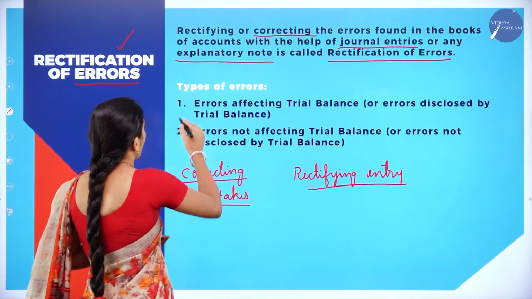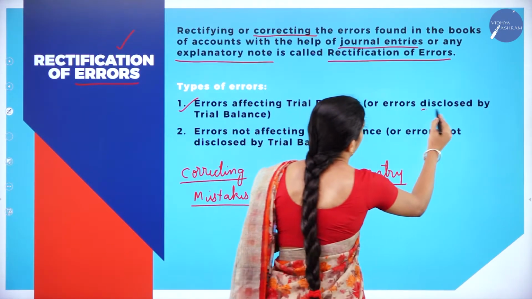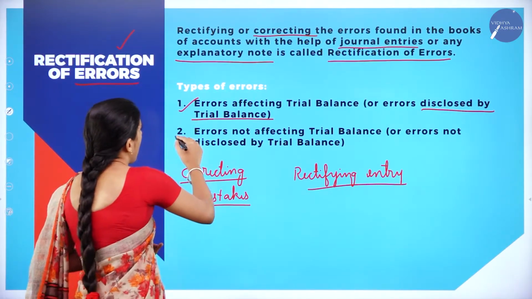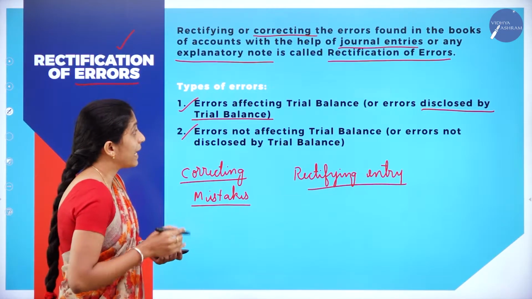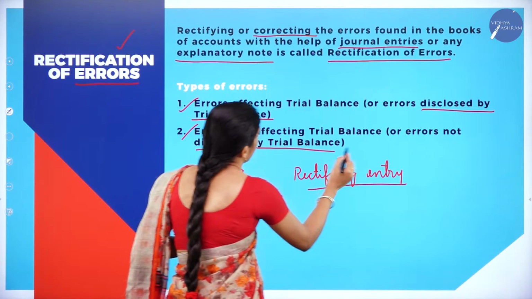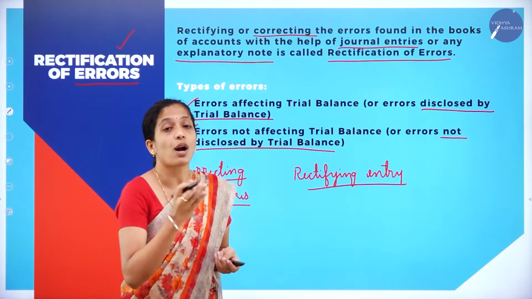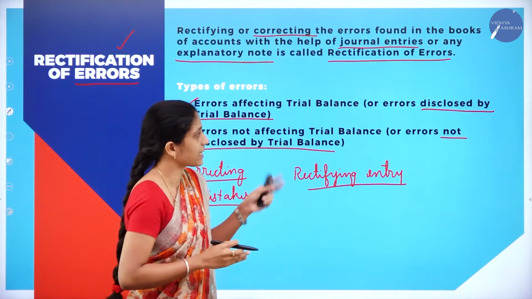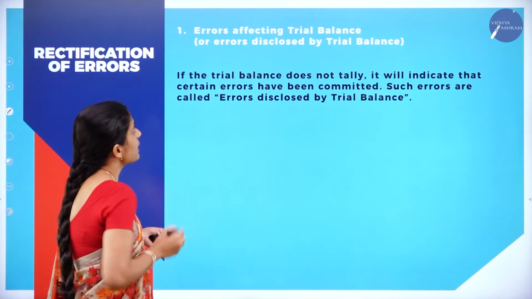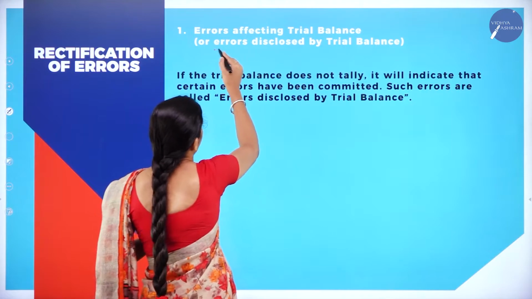The first type of error is error affecting trial balance or error disclosed by trial balance. And the second one is error not affecting trial balance or errors not disclosed by trial balance. So errors disclosed by trial balance is the first type, and the second one is errors not disclosed by trial balance. So we shall discuss in detail now. The first type of error is errors affecting trial balance or errors disclosed by trial balance.